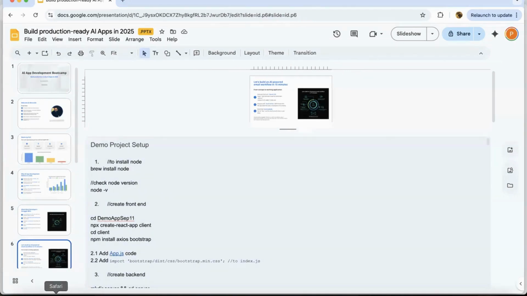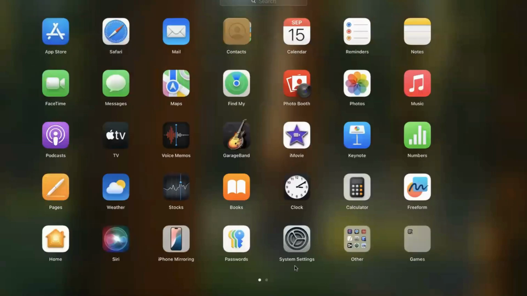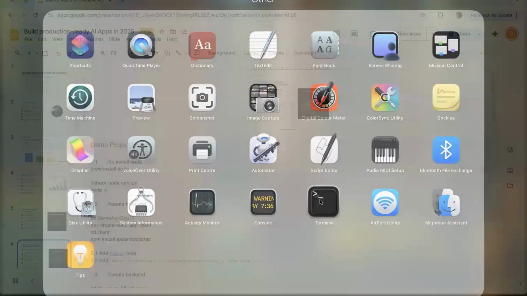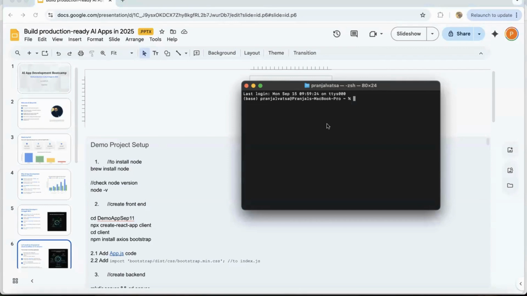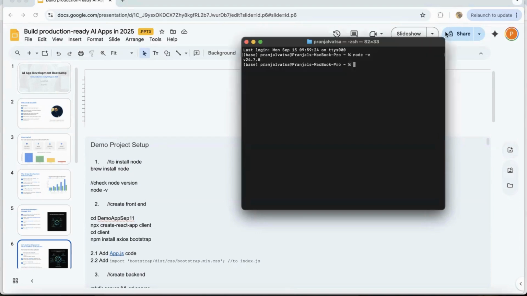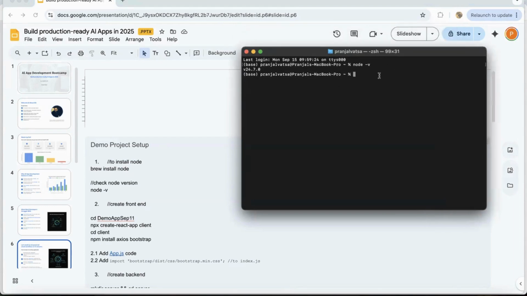So yes, let's quickly jump on to building this application. Let me quickly open my terminal from here. As it says, we are building a Node and React application, so we first need to install Node. I have Node already installed on my machine, so I will just check the version to confirm it is installed. It is indeed.